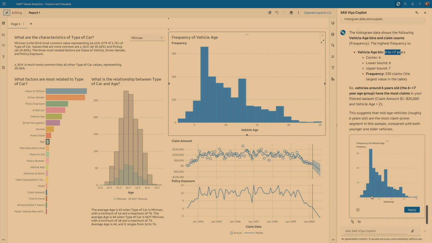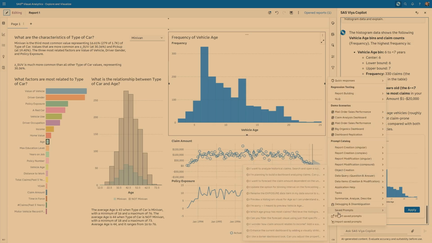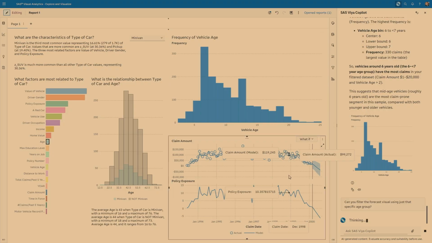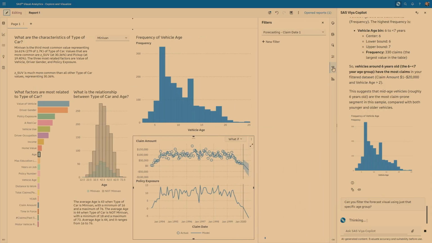So one of the things you could do now as part of the workflow would be you might only want to forecast this particular group of vehicles. So we could say something like, can you filter the forecasting visual using that exact age group? Typically, what you had to do prior to Copilot, you have to go in here and create a new filter.